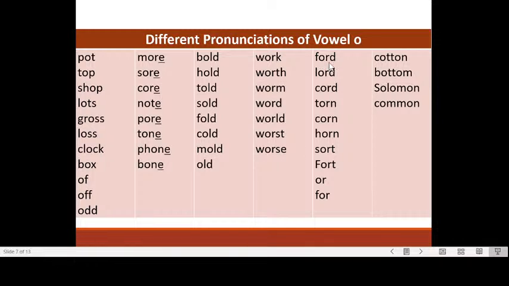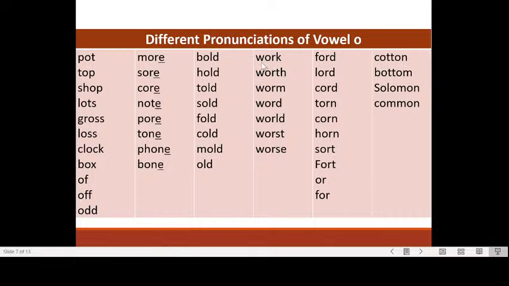Okay, how about if there is an R? Now here we have an R and here we have an R, but still the pronunciation here differs. All of those words begin with a W, but these do not begin with a W. So this word is ford, lord, cord, torn, corn, horn, sort, fort, or, for.